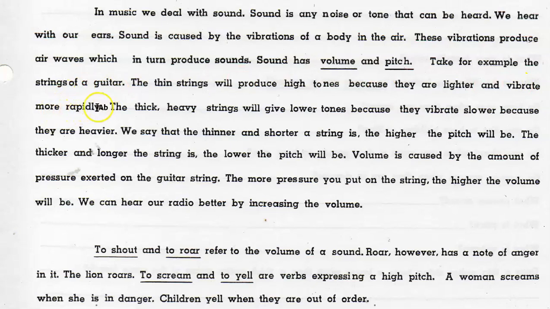The thick, heavy strings will give lower tones because they vibrate slower because they are heavier. We say that the thinner and shorter a string is, the higher the pitch will be. The thicker and longer the string is, the lower the pitch will be.